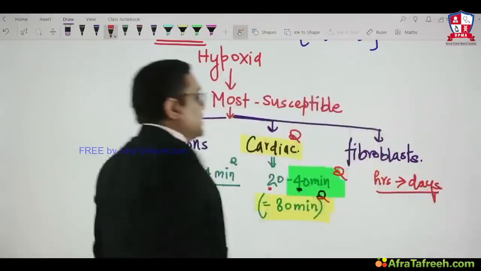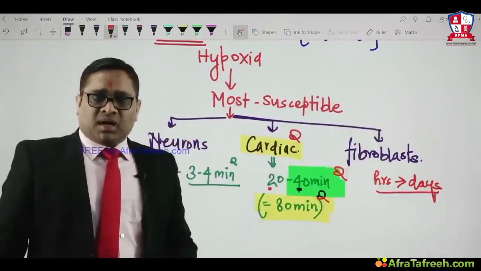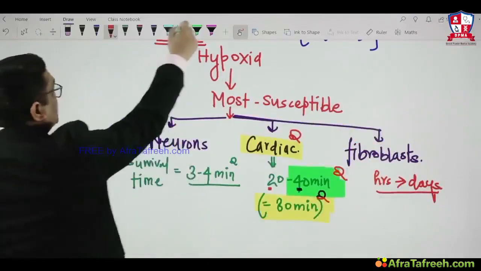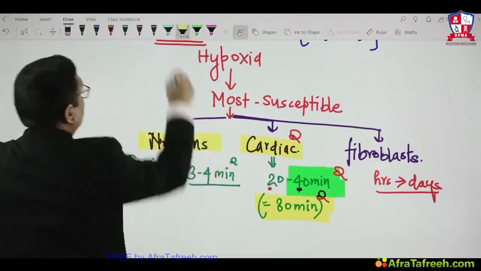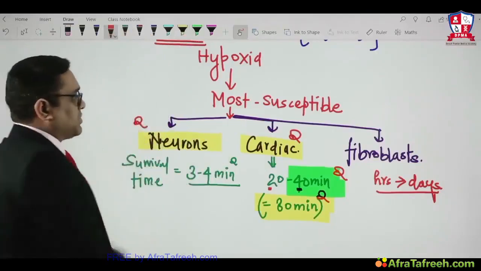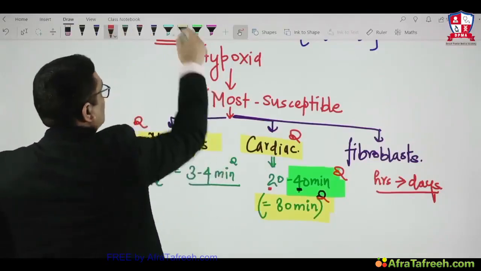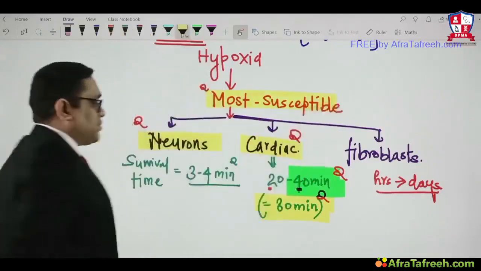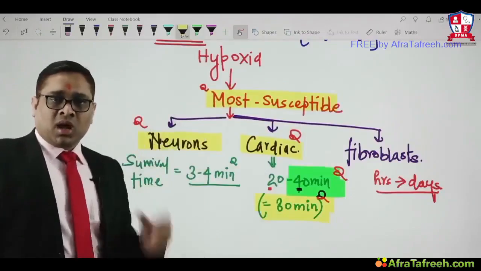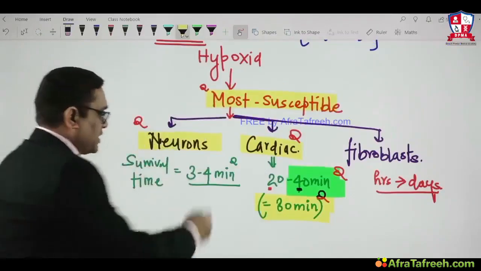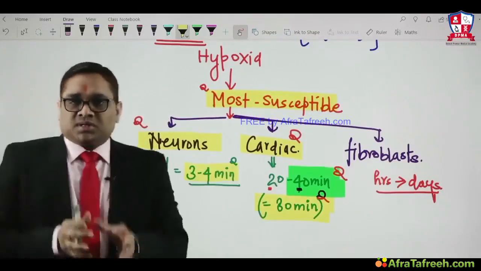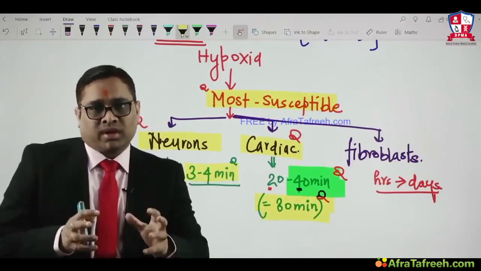So now you can see that when the examiner asks which tissue is most susceptible to ischemia and hypoxia, your answer must be neurons. Remember, neurons are most susceptible to ischemia or hypoxia, and their survival time, which was again an All India and AIIMS question, is 3 to 4 minutes. This is the important thing to keep in mind.